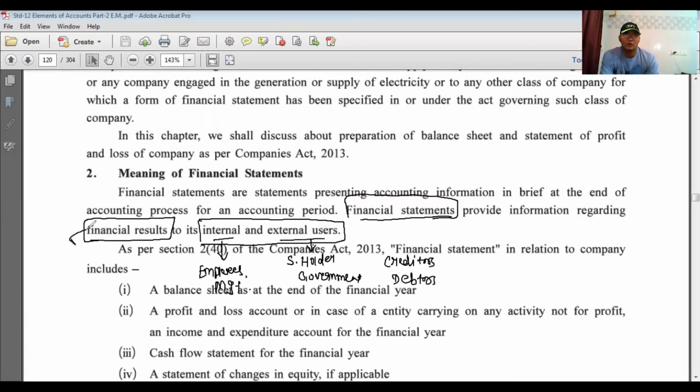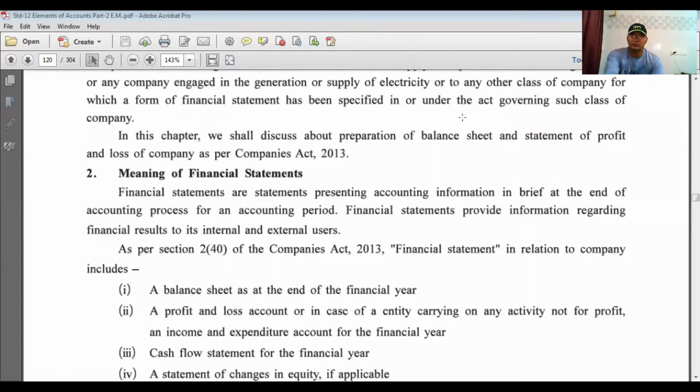It is based on financial results. Financial results means it can be profit or it can be loss. So management, employees, shareholders, government, creditors, debtors, etc. can all take decisions on the basis of financial results, whether the company is doing well, overall profit or loss.